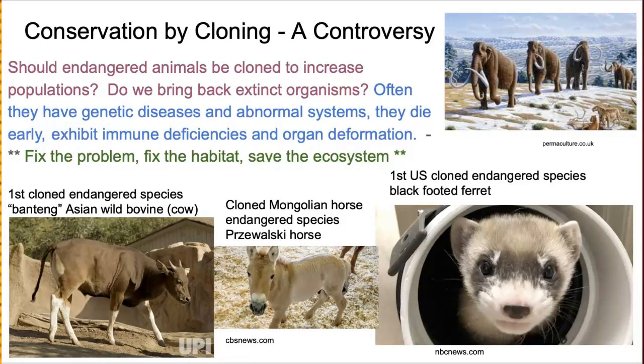The debate still stands, though. Should endangered animals, or critically endangered animals, be cloned? Or should extinct animals be cloned to give rise to new organisms to help the ecosystems? The first cloned endangered species was a banteng, an Asian wild bovine or cow. The next cloned organism was a Mongolian horse, or a Przewalski horse. And the first US cloned endangered species was the black-footed ferret.